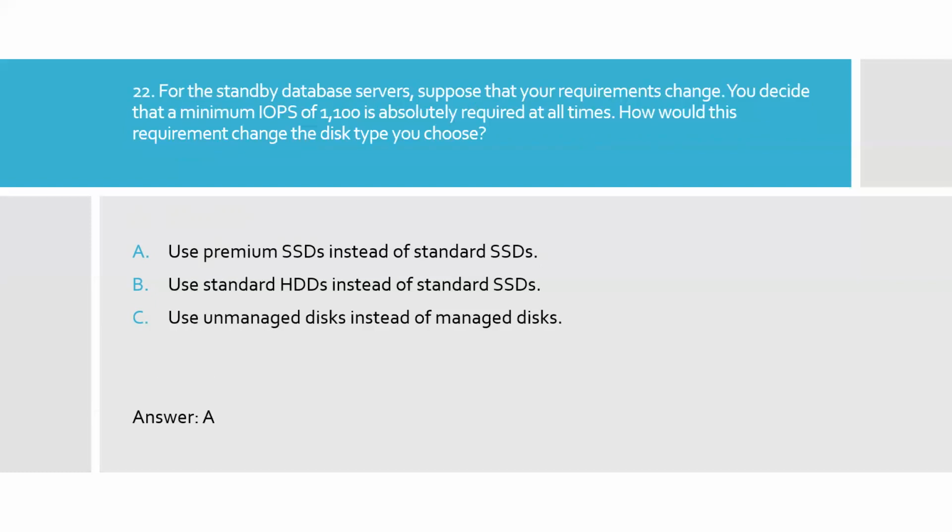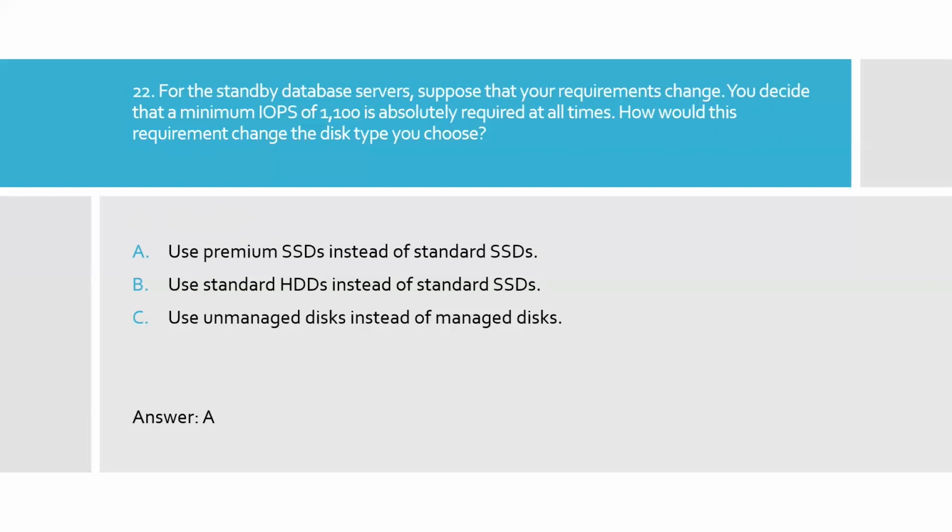Question 22. For the standby database servers, suppose that requirements change. You decide that a minimum IOPS of 1100 is absolutely required at all times. How would this requirement change the disk type you choose? A. Use premium SSDs instead of standard SSDs. Option B. Use standard HDDs instead of standard SSDs.